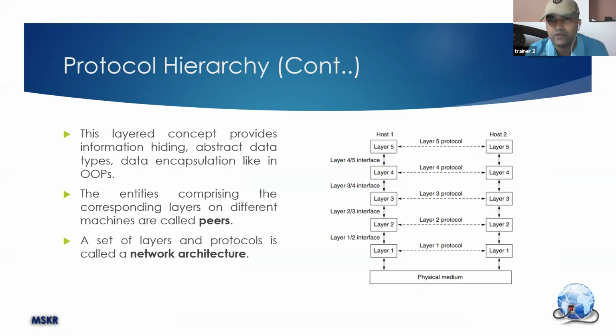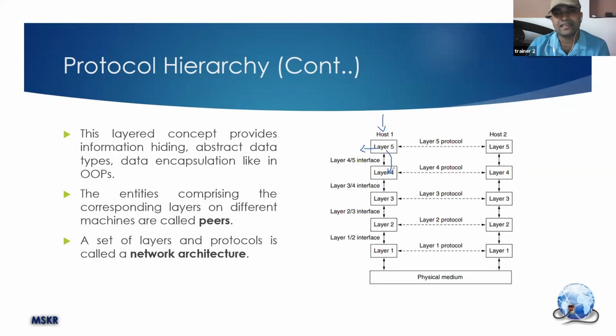If you look at this layered architecture, previously we saw only 3 layers, but now let's say you have 5 layers in your communication. The input will be given on the host side. In layer 5 you have multiple protocols, so you choose one protocol, your data is processed and given to layer 4.